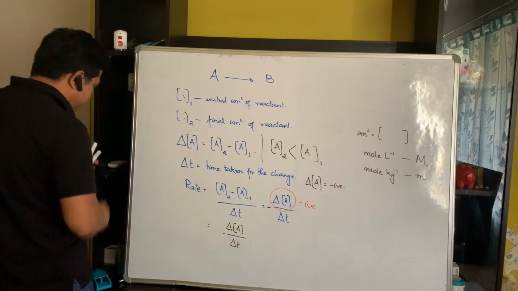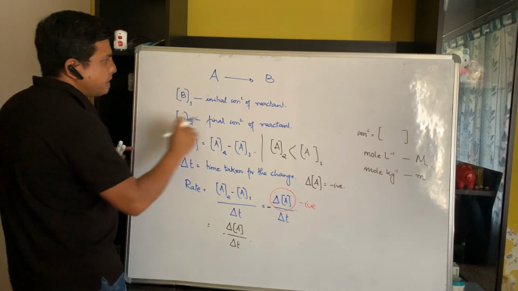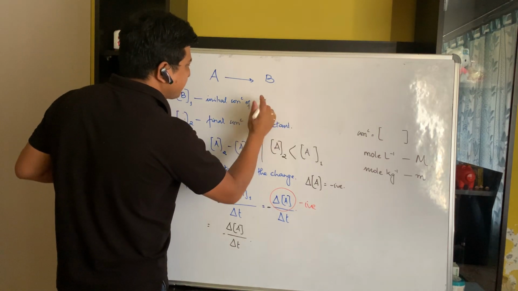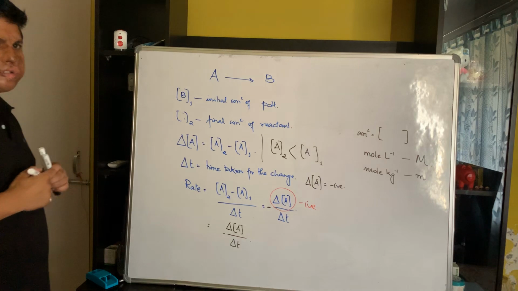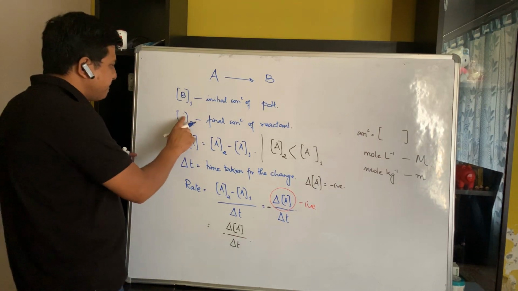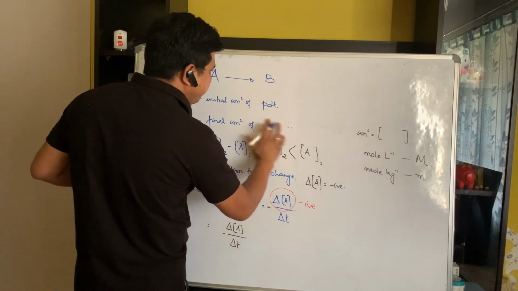I'll assume B1 to be the initial concentration of product. And I'll assume here B2 to be the final concentration of product.